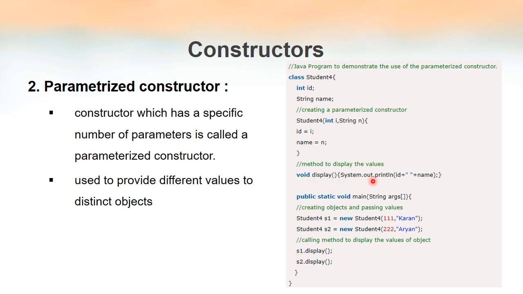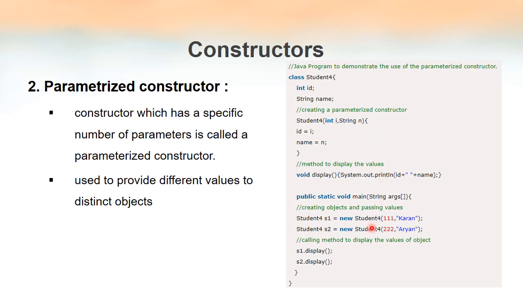Inside that we are printing id and name of s1, so it will display 111 and current. Similarly, s2.display will be displaying the values of id and name variables of object s2, so it will display 222 and Aryan. I recommend that you just execute this program and see the output.